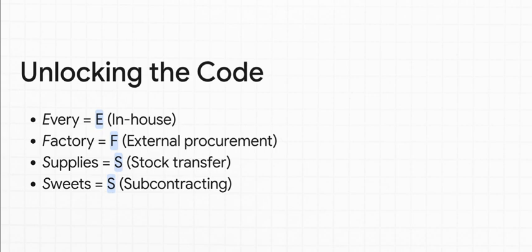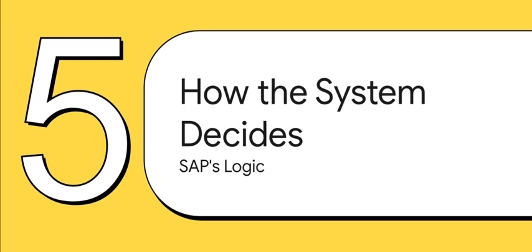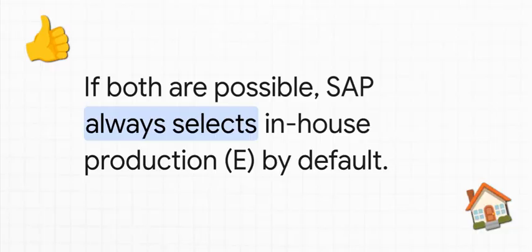Super easy, right? All right, so now that we know what these types are, let's take a quick peek under the hood and see how SAP uses this information, because this is where the system makes those automated decisions that literally save companies millions of dollars. So SAP actually has a default setting. You could almost call it a bias. If a material is set up so that it could be both made and bought, the system, by default, will always choose to make it. It's programmed to prioritize doing things in-house unless you specifically tell it not to.